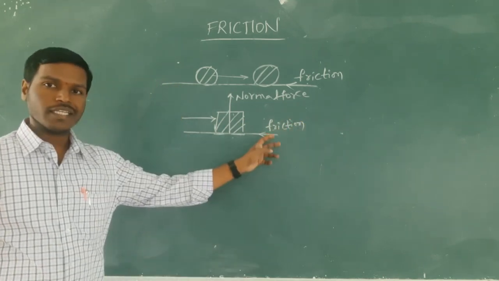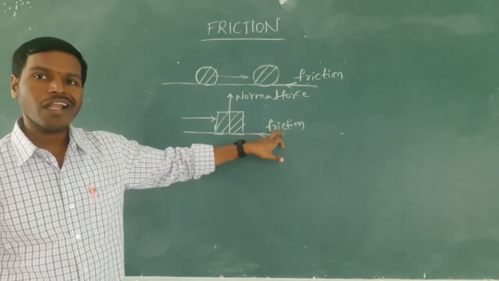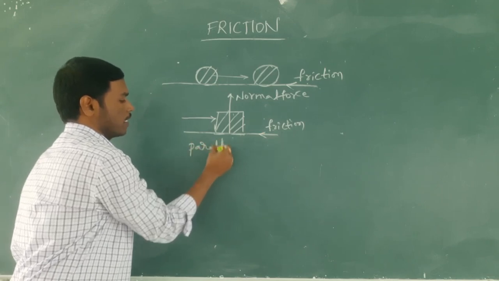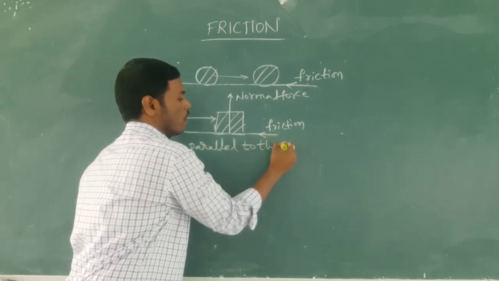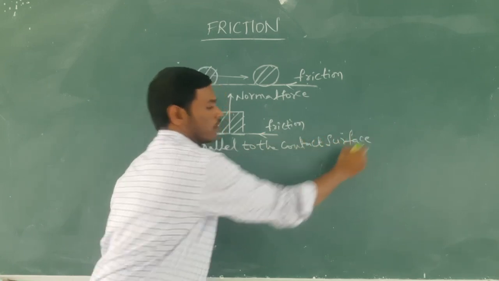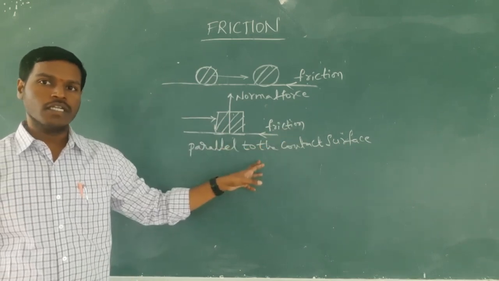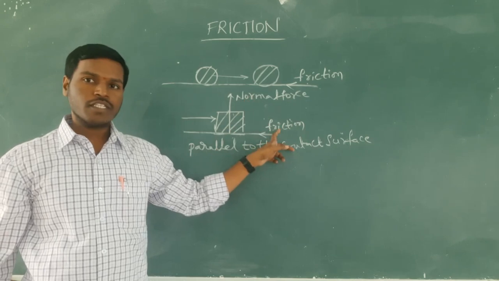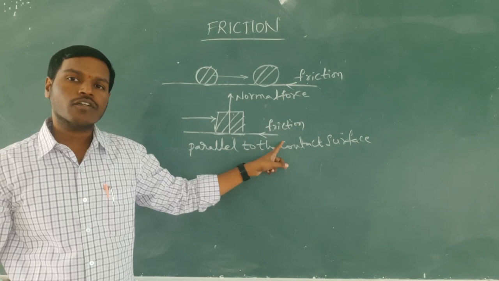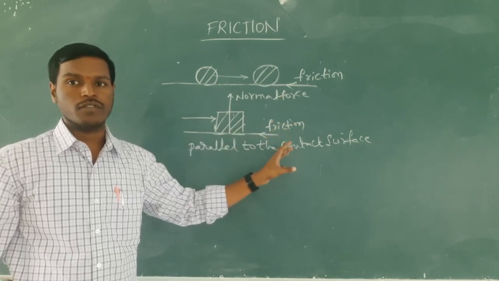Here this friction is always acting parallel to the contact surface. So if we observe this normal force and frictional force, then the normal force is always perpendicular to the frictional force.